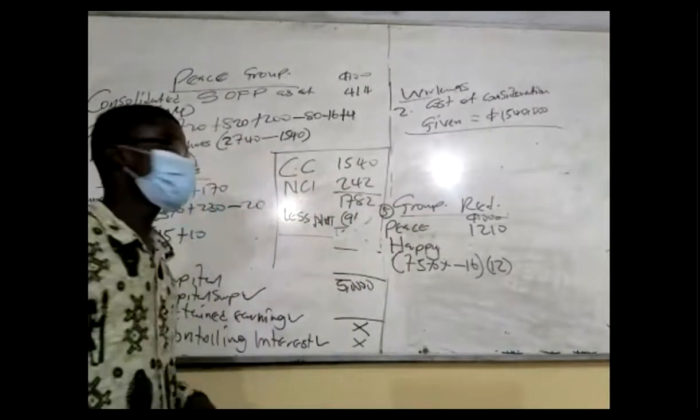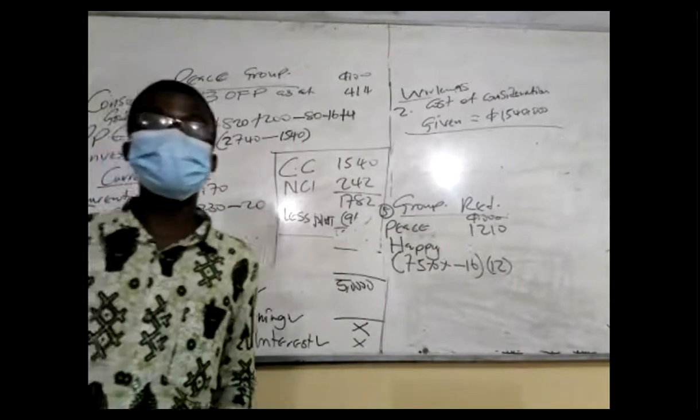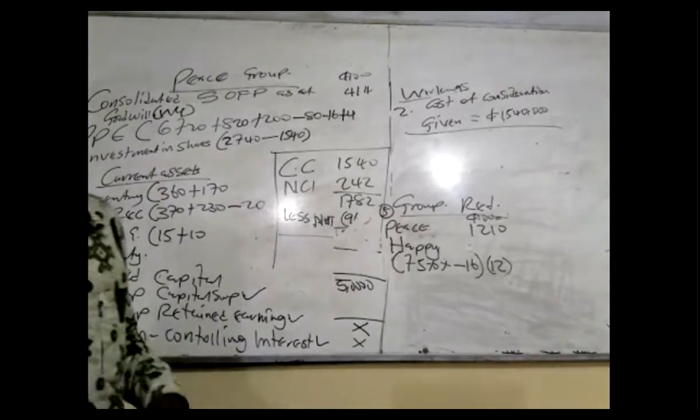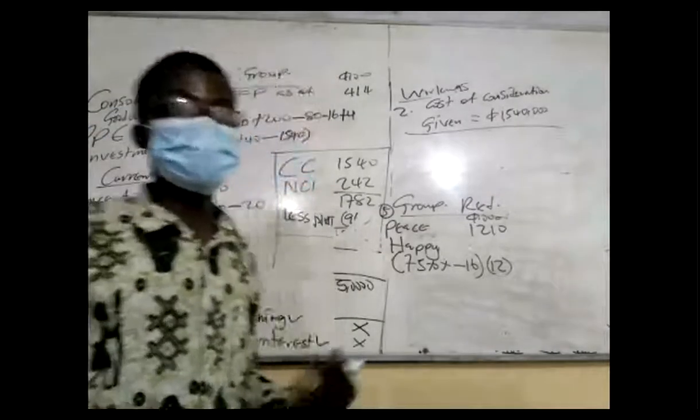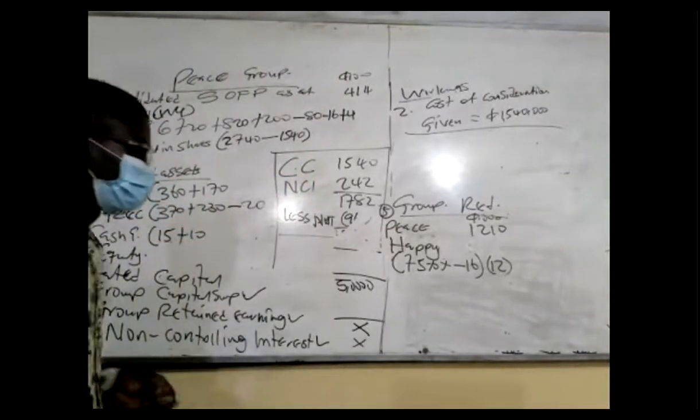Then, in fact, there was Joy. We had a 10% holding in Joy, which is a mere investment. They are not paying any interest or dividends, so we move like that. If there's maybe interest that they pay, then we will take our share of the interest or dividend. There's nothing like that, so we move on.